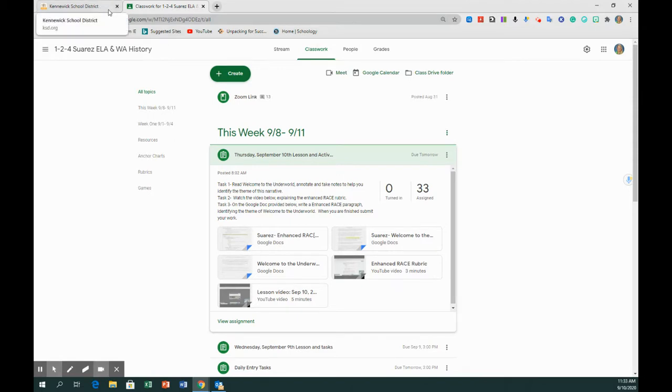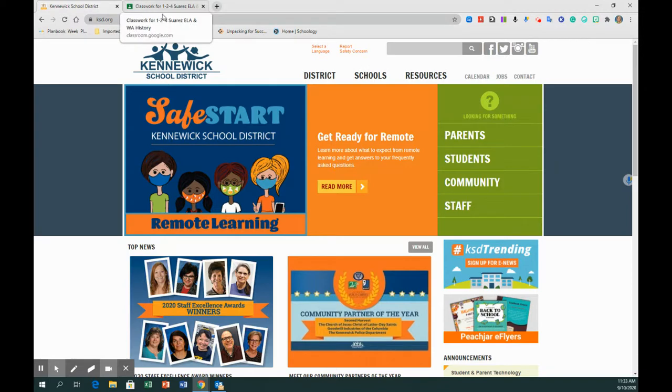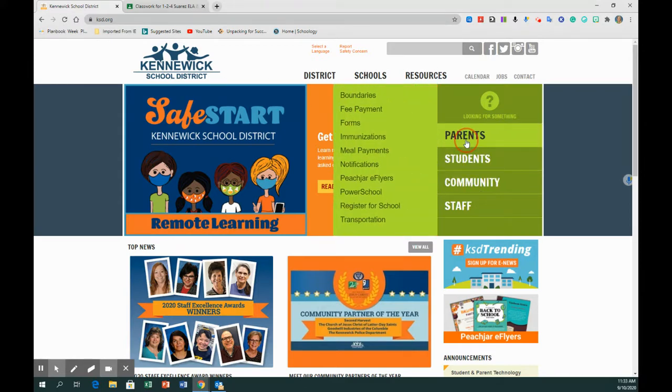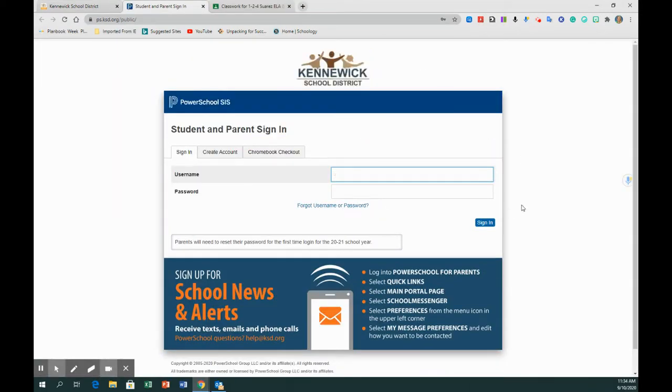So parents think, oh, my child turned in their work, but what the teacher is seeing is a blank page. So checking PowerSchool is how you can know if it actually got done. So in here you can go to parents on the KSD website, and then you can go to PowerSchool, and then you can access your student's grades, and hopefully that'll help a lot.